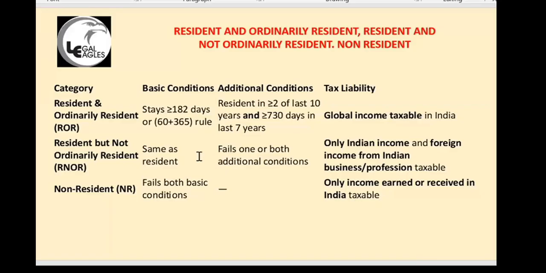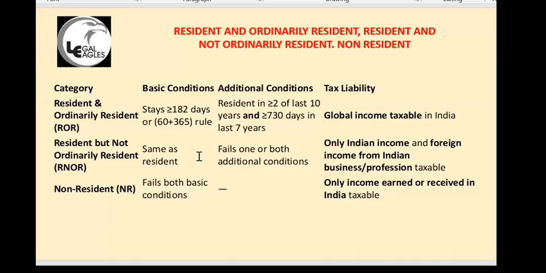So there are certain people who may have some property in India and get rent in India. Even if you are working in America, you have to pay income tax on the rental income. But if you have a property in America and get rent on it, you need not pay if you are a RNOR, resident and not ordinarily resident. But if you are resident and ordinarily resident, even if you get rent in America, you have to pay income tax here. You have to pay there, and you have to pay here.